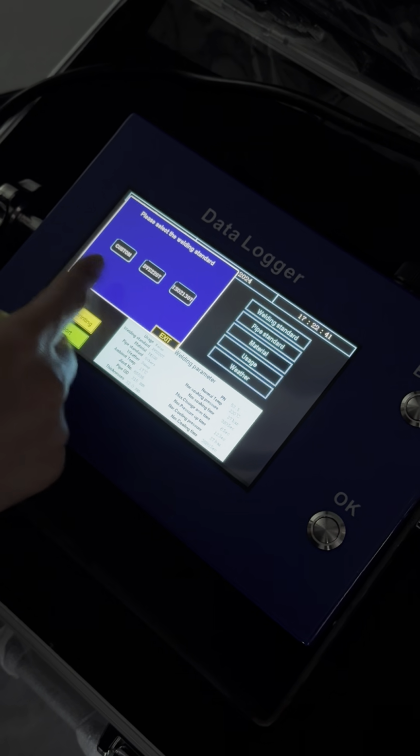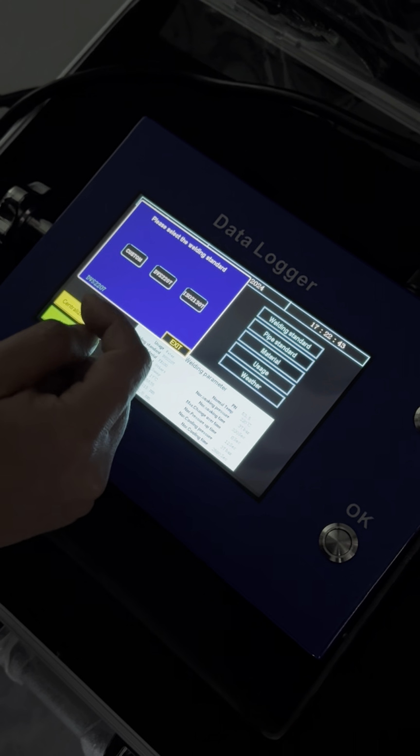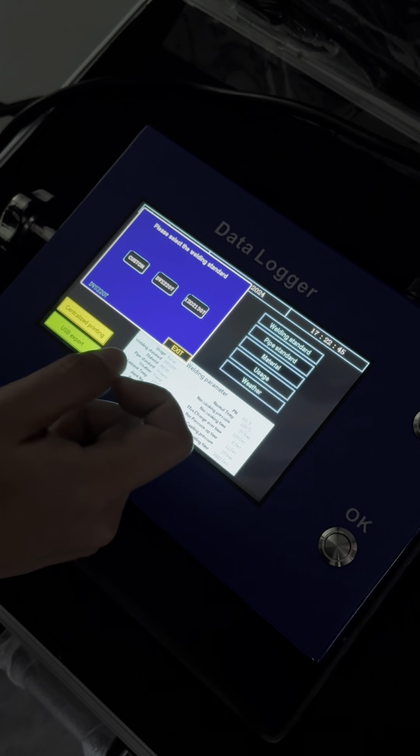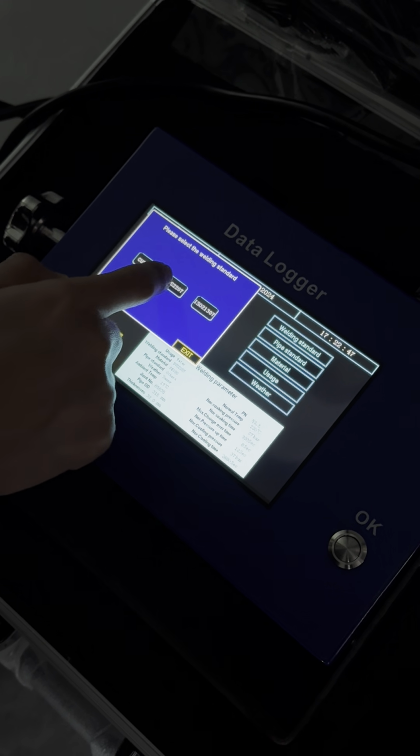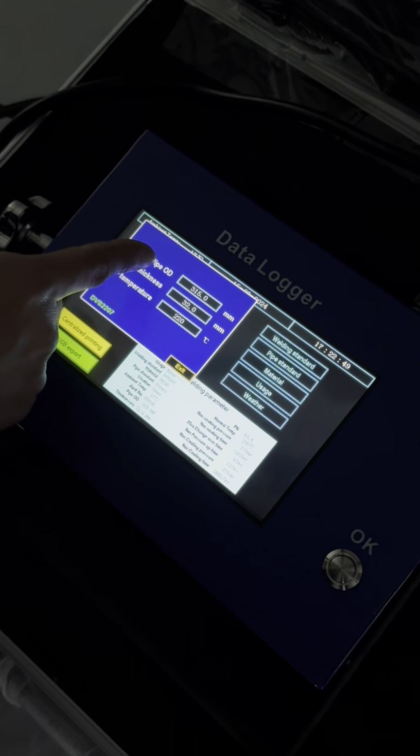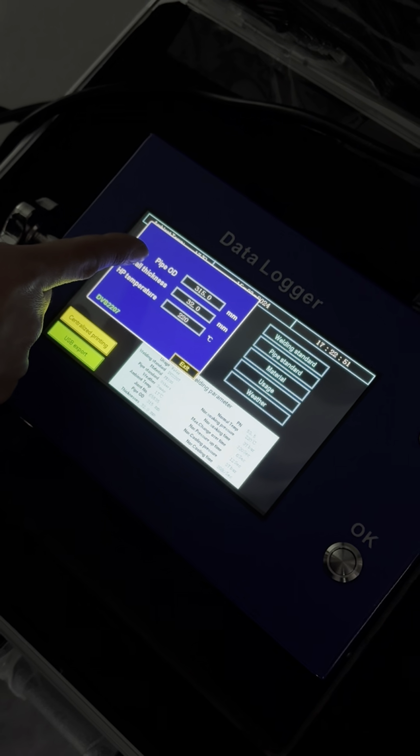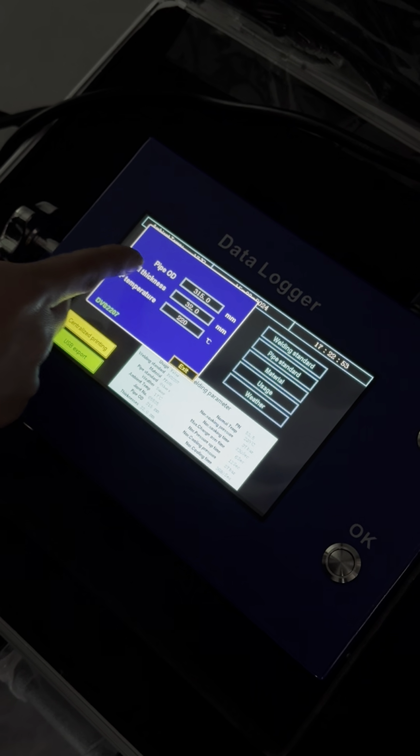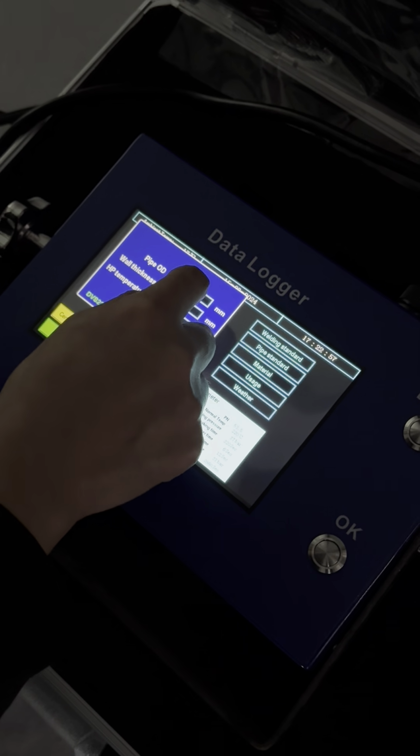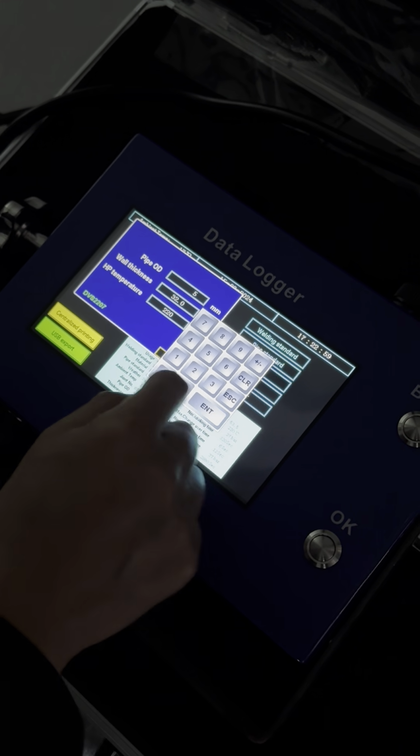This is welding standard. You can choose what is the suitable standard for your welding. We usually use this one. And this is to set the pipe information. For example, now it's 315. You can change it, like 500.